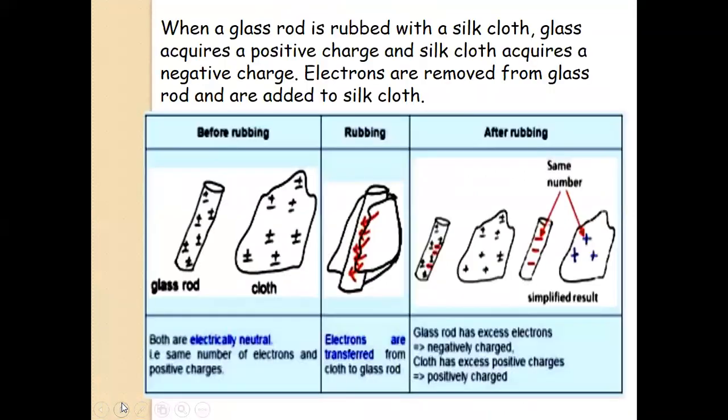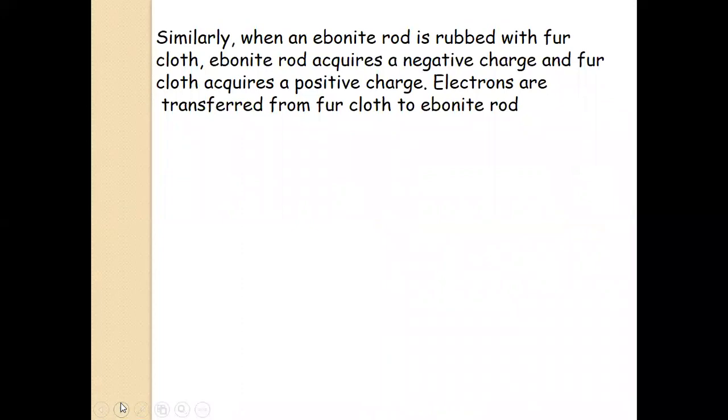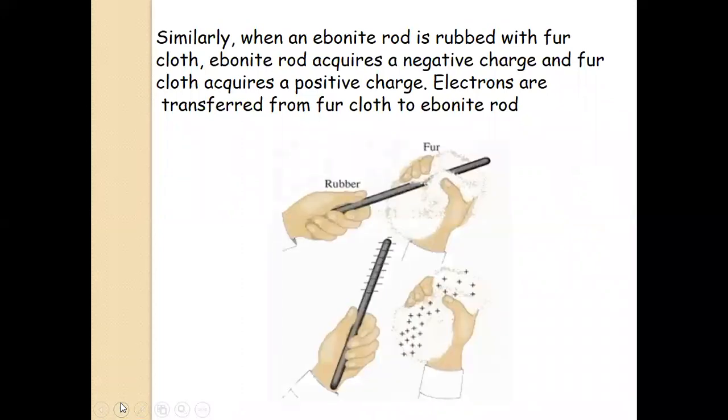Similarly, you can see over here, they are both neutral, with equal numbers of positive and negative charges. The rubbing means there is a transfer of electrons from the glass rod to the cloth, so the cloth becomes negatively charged and the glass rod becomes positively charged. Similarly, when an ebonite rod is rubbed with fur cloth, the ebonite rod will become negatively charged because it has a strong affinity for electrons, and the fur cloth will become positively charged because it loses them.